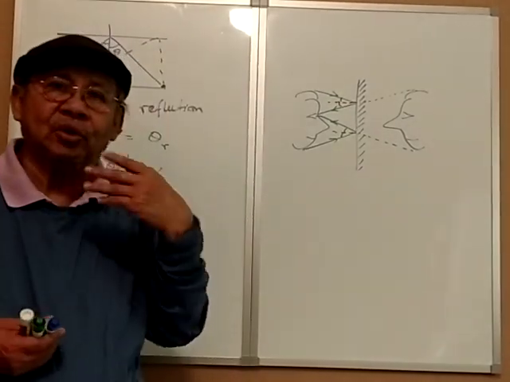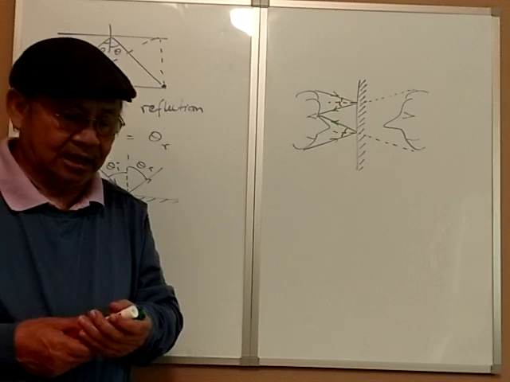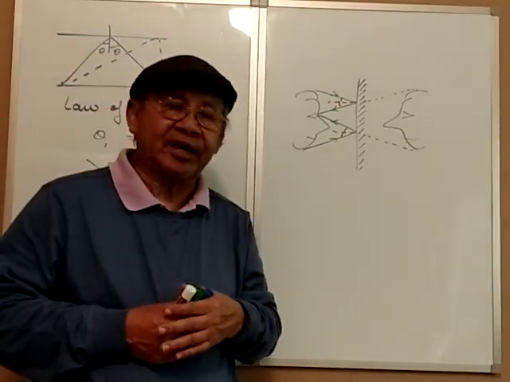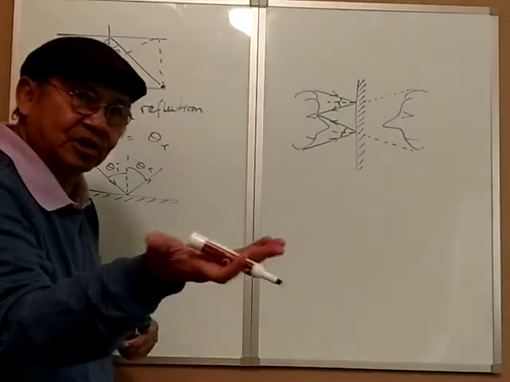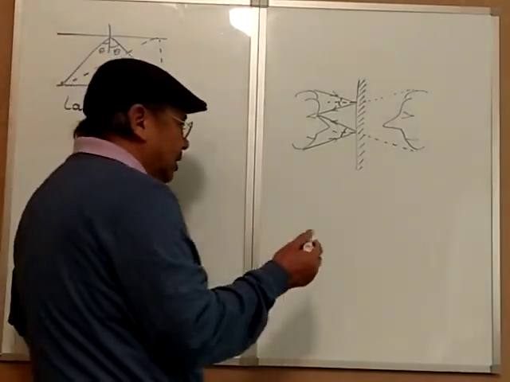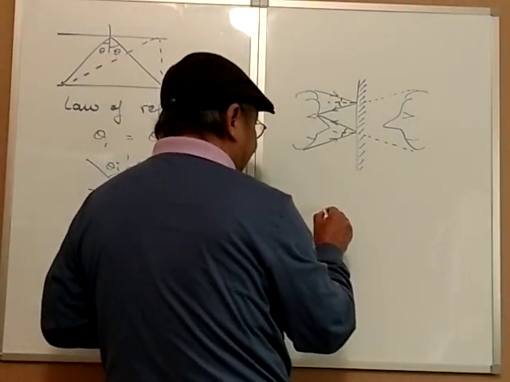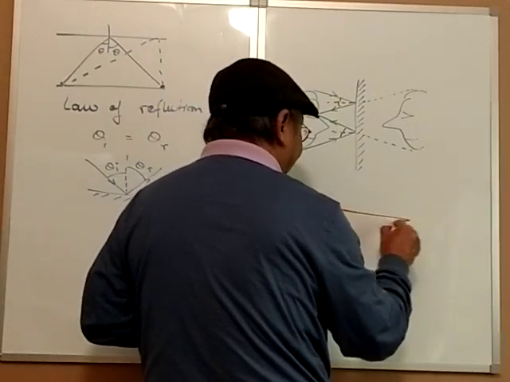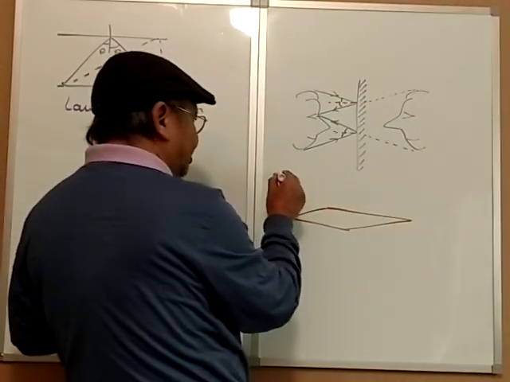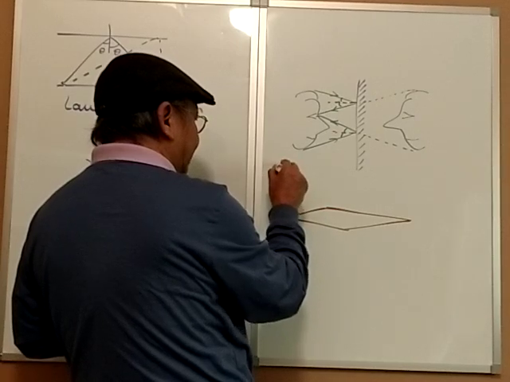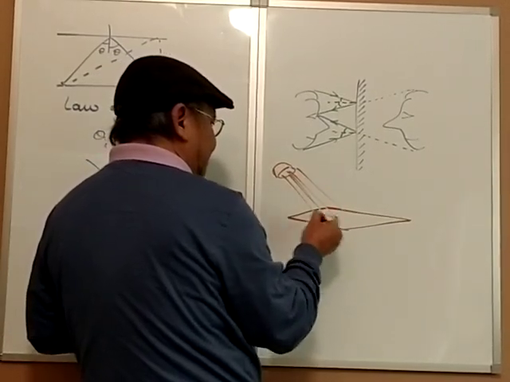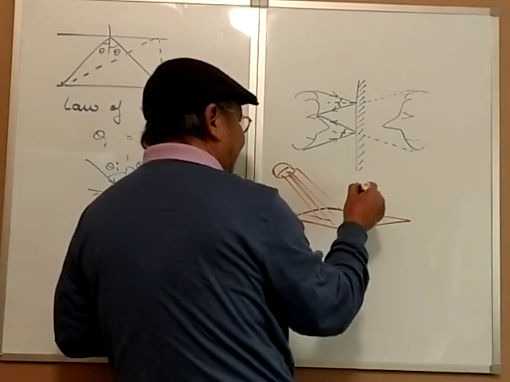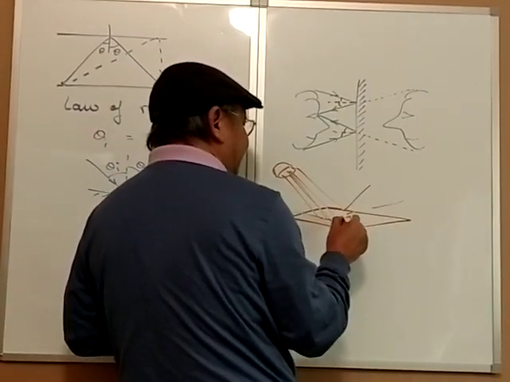So now we are going to go to the next problem of refraction. Before we do that, let me talk about, for example, my palm. Let's suppose, just pretend this is my palm, right? It's a rough surface. Then although the light shines from here, everybody can see the piece of paper, right?